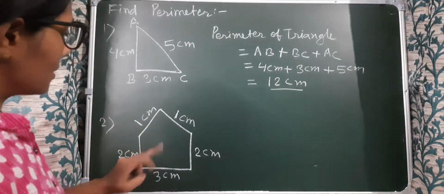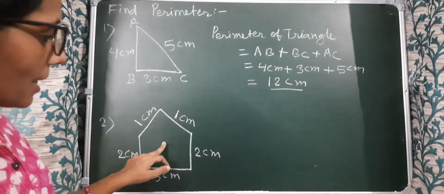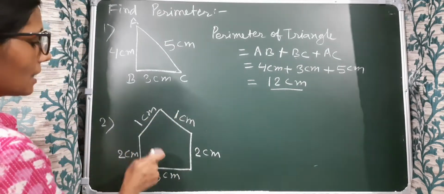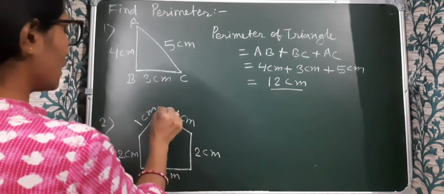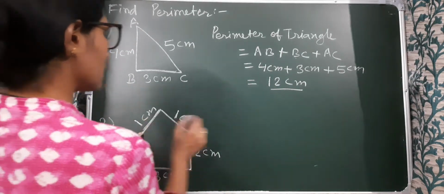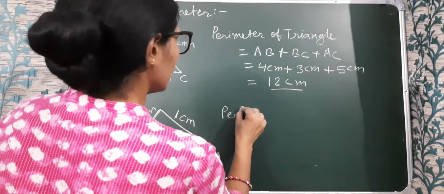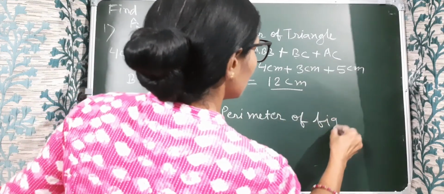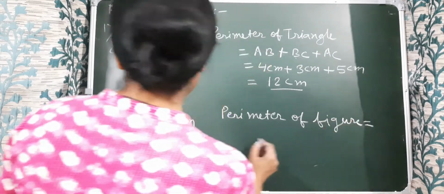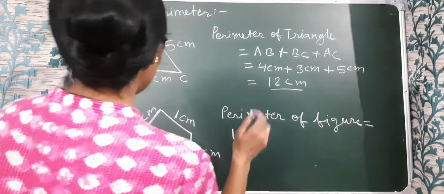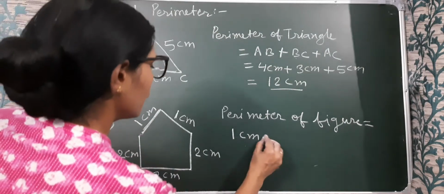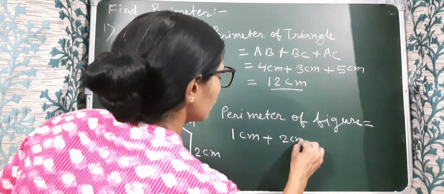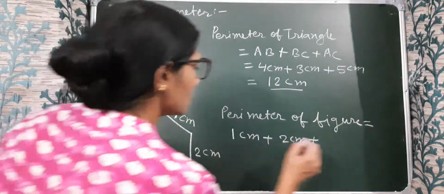Next we have a pentagon. We have to find the perimeter of this figure. So we add all the values of the sides. We start from here. Perimeter of figure equals 1 centimeter. Then after this side we go to this side, 2 centimeter. Next is 3 centimeter.